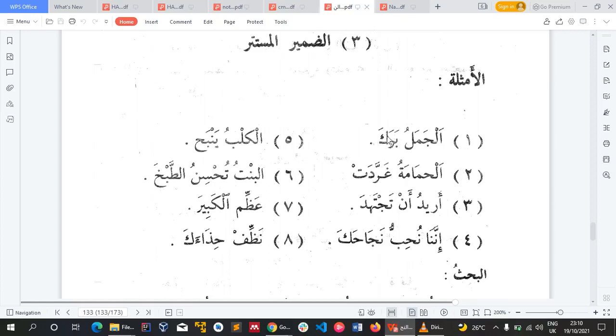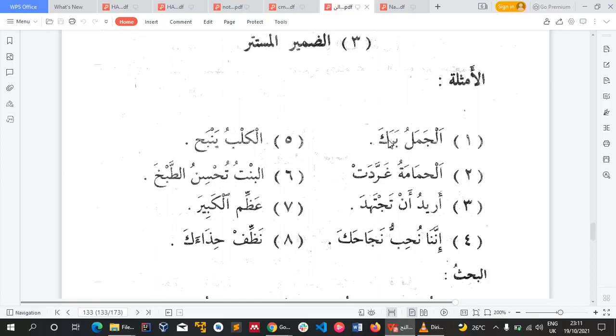So quickly, this baraka now is a fi'l madi. So how do we know the damir mustatir? The damir mustatir for this is huwa, because it is masculine, third person, singular. How do we know? Two things. There is no damir, action performing pronoun, attached to the end, one, and there is no ism coming after it to indicate that it is the doer of the action, because jamalu is not after it, it is before it. So this cannot be called the doer of the action. The doer of the action has to be after the fi'l. So in this context we don't have it.